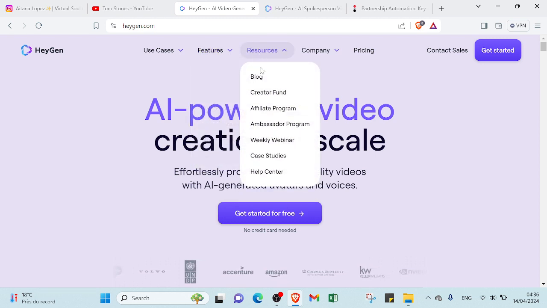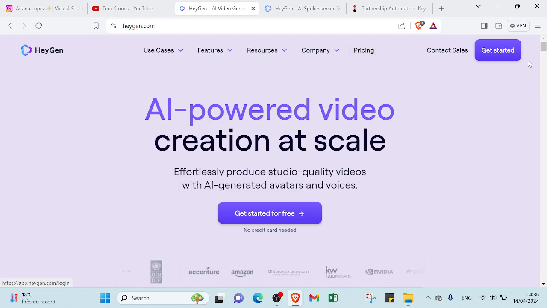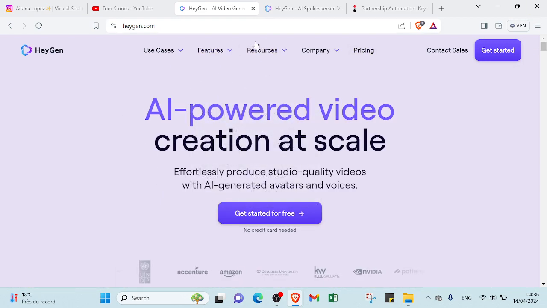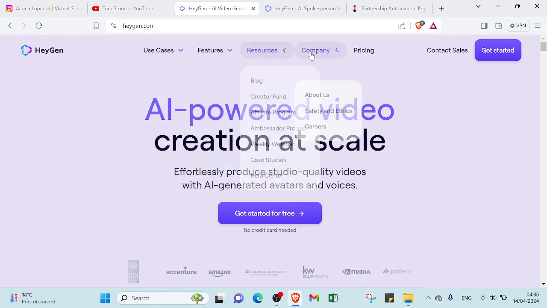For resources, we have blog, creator fund, affiliate program, ambassador program, weekly webinar, case studies, help center. For the company, we have about, trust, safety and ethics, careers, pricing. So there are various things you can read about, and then you will understand more how the website works.